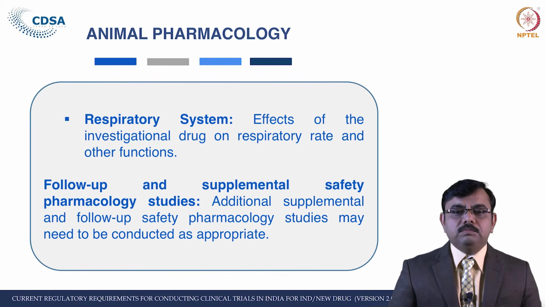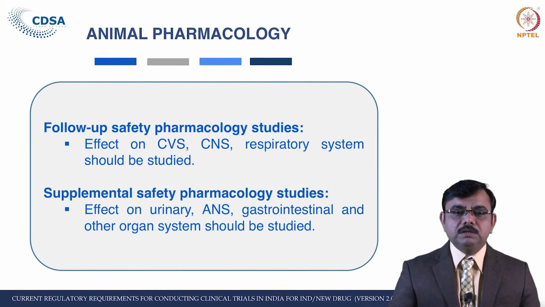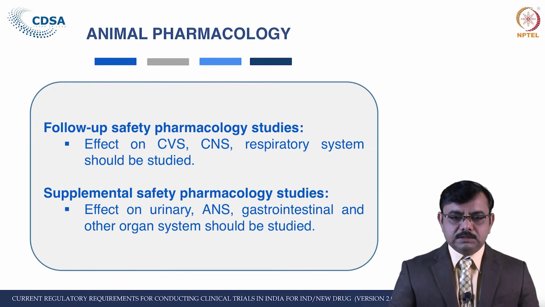The next is the follow-up and supplemental safety pharmacological study. In addition to the essential safety pharmacological studies that we have seen, additional supplemental and follow-up safety pharmacology studies may need to be conducted as appropriate. In the follow-up safety pharmacological studies, the effect on CVS, CNS or respiratory system has to be studied. In the supplemental safety pharmacological study, the effect on the urinary, ANS, gastrointestinal and other organ systems is required to be studied. Important considerations have to be given.